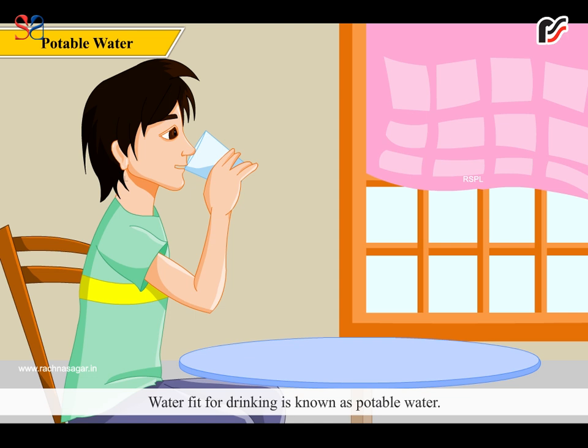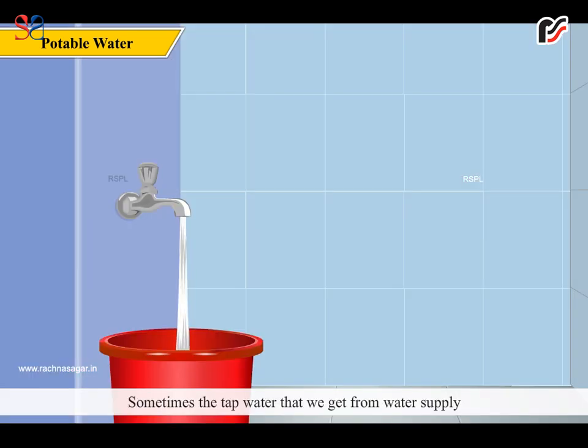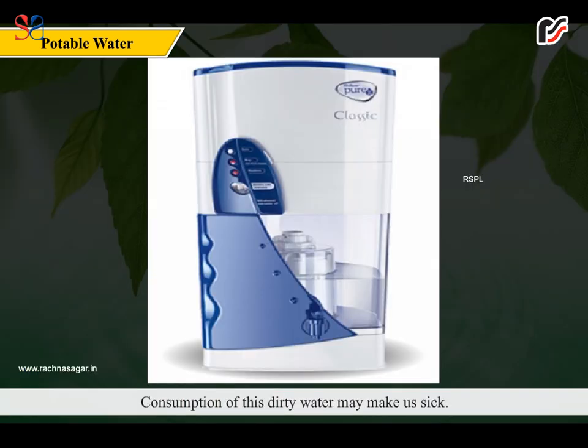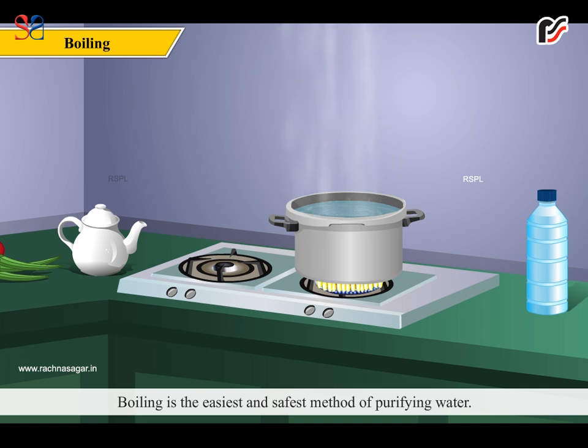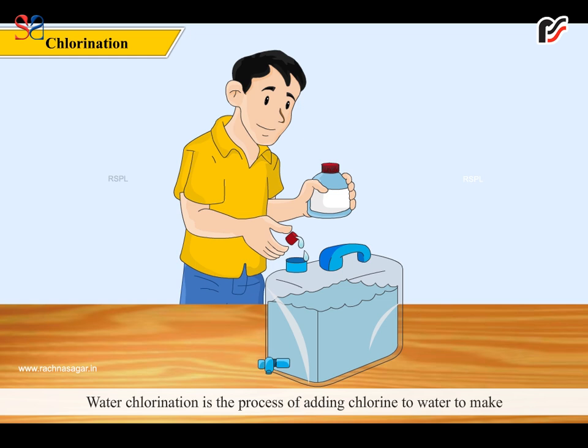Potable water. Water fit for drinking is known as potable water. Sometimes the tap water that we get from the water supply may contain impurities and microorganisms. Consumption of this dirty water may make us sick. So, it is essential to purify the water supplied before consumption. Several methods of purification of water are: boiling. Boiling is the easiest and safest method of purifying water.